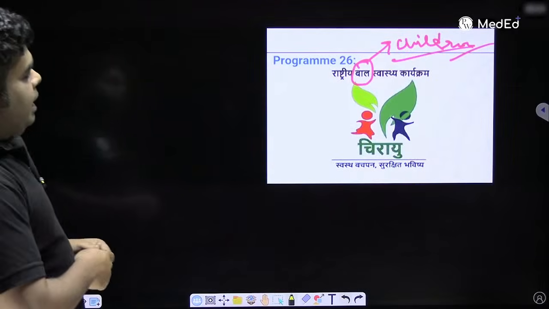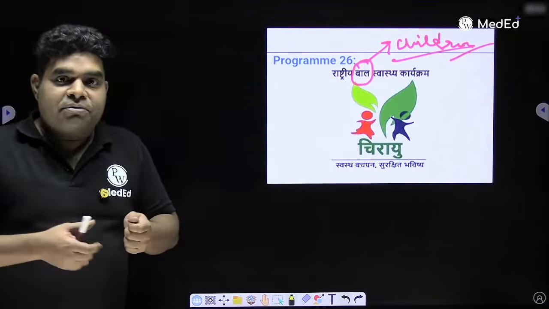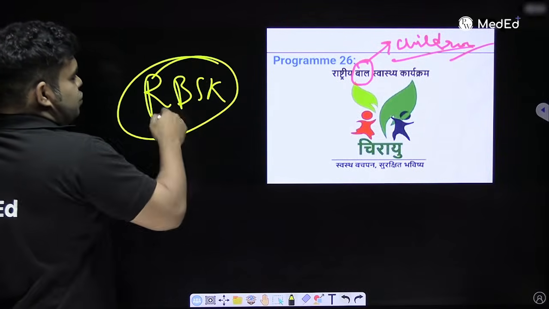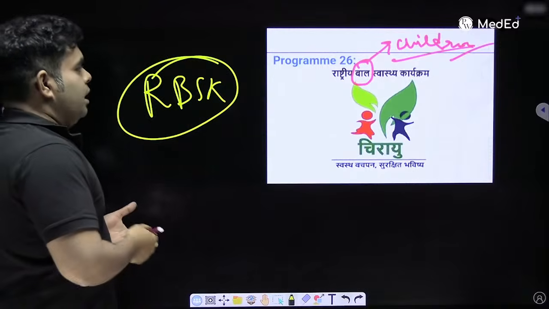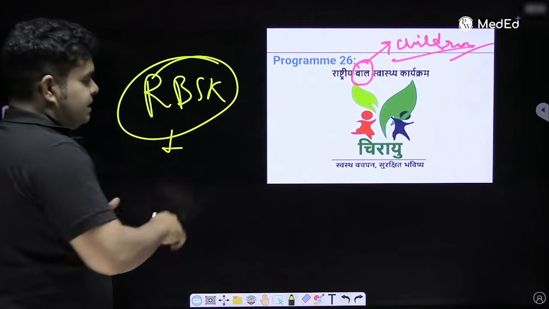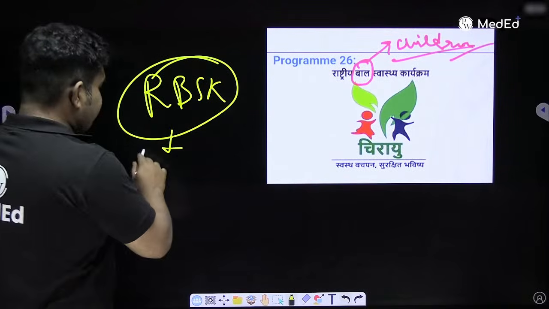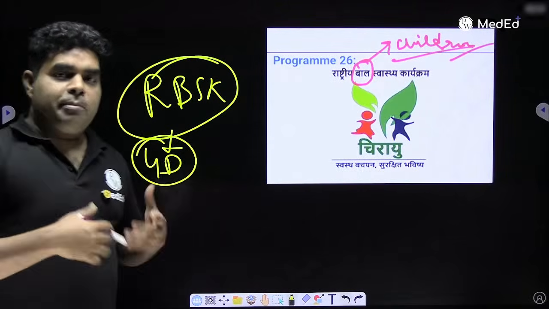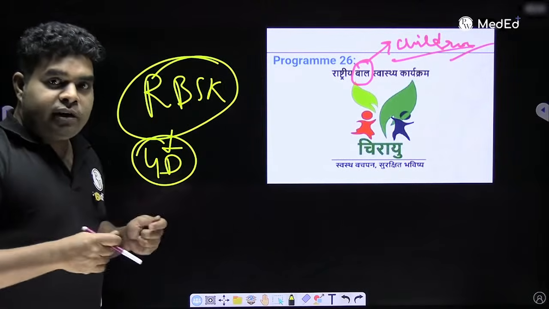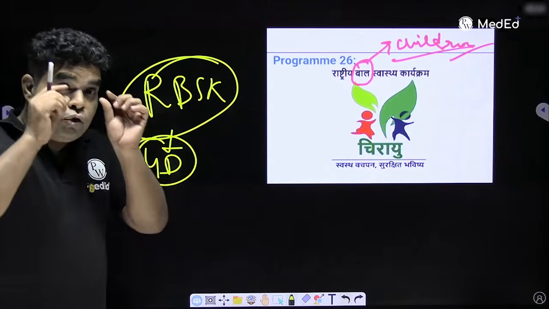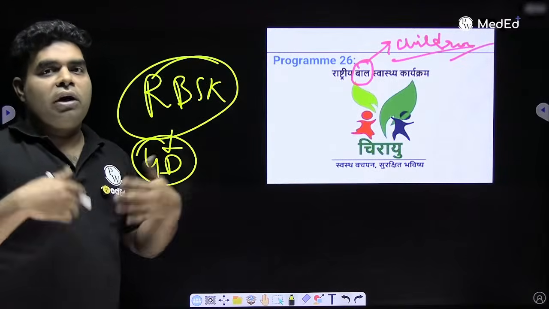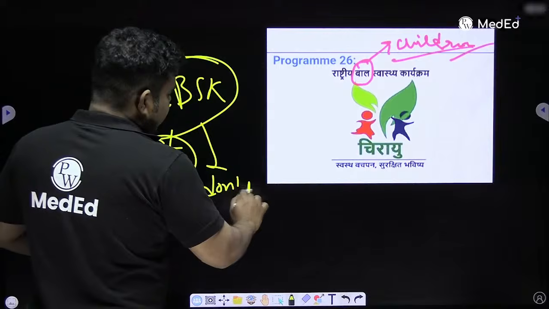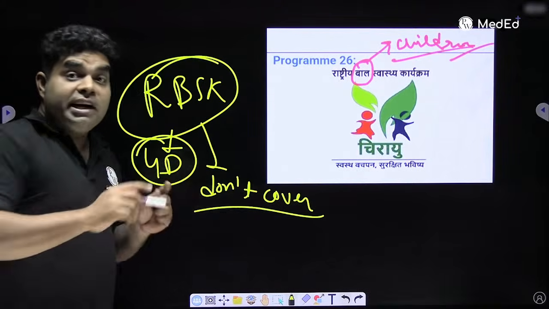Chalo. Now, if they show 2 children playing with a leaf, this is Rashtriya Bal Swasthya Karyakram for children, under which Ayush doctor, nurse, ANM and pharmacist visit Anganwadi and government school and screen for 4D. So they ask many a time which program does not come under RBSK. The Ayush doctor is going there with his stethoscope. If you need an instrument to detect the disease, then that will not come under RBSK. Therefore, RBSK doesn't cover all the diseases which need an instrument.